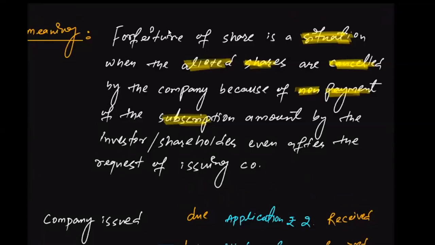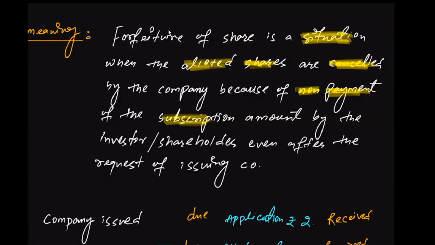Now, let's talk about the accounting treatment of the forfeiture of share. If the company has decided to cancel the share and forfeit the amount that the company has already received on application, on allotment, or for any installment, the company will forfeit that amount. The thing is, what will be the accounting treatment for the forfeiture of share? All right. So there are a few journal entries that we will have to do in case of the forfeiture of share.